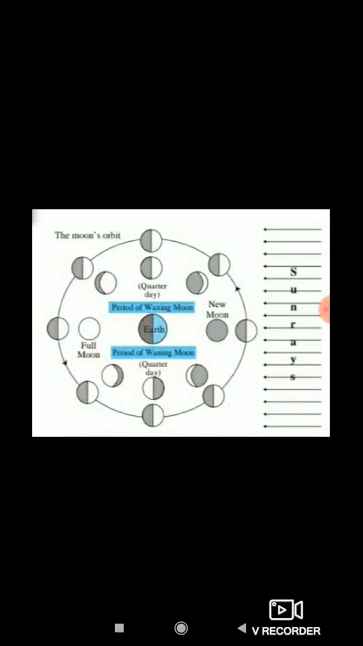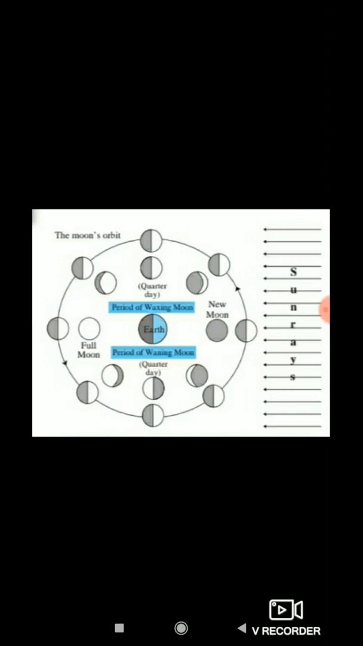So students, just see the picture. In that picture you can see the different phases of the moon, different sides of the moon. It shows the relative position of the moon on both the quarters, the full moon and the new moon days, with respect to the earth and the sun. We see the phases of the moon in the sky from the earth. They are illuminated portions of the moon.